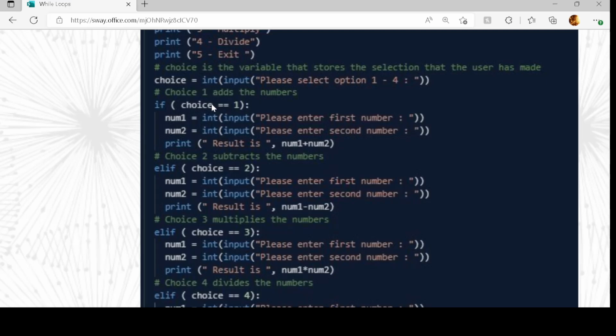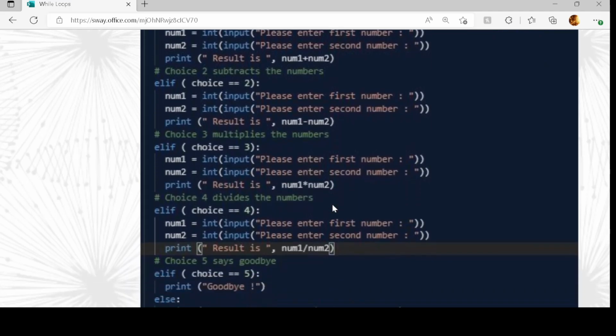If the person then decides they want to do choice 2 instead, if they've chosen choice 2, we do the same thing. We get number 1 and number 2. Once we've got the two numbers, we subtract them from each other. You'll notice there's a bit of repetition here, so I'm duplicating code. We'll look later on at how to get around this duplication. So we have got number 1 and number 2 being read in, and then we're writing out the subtraction result,